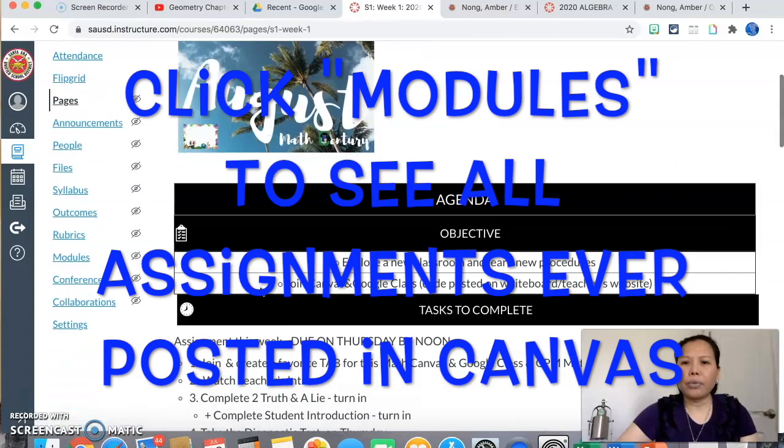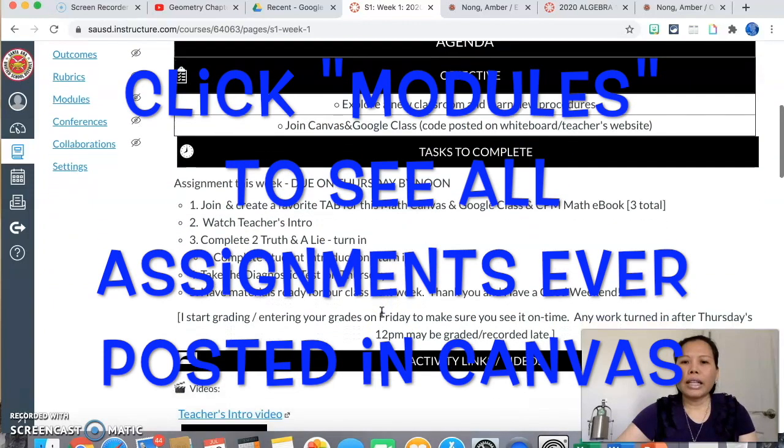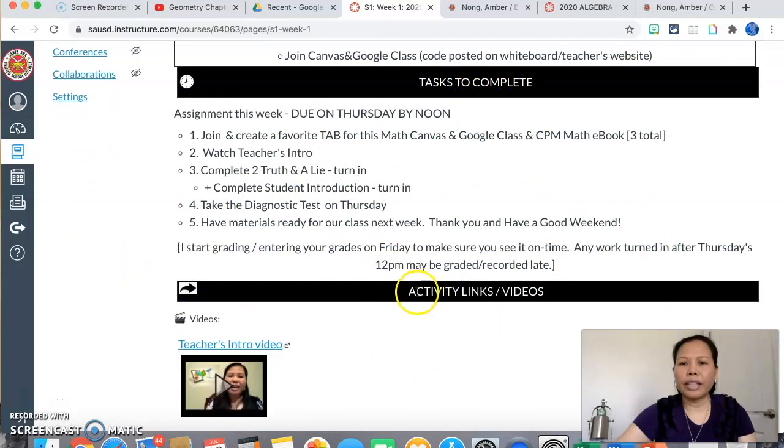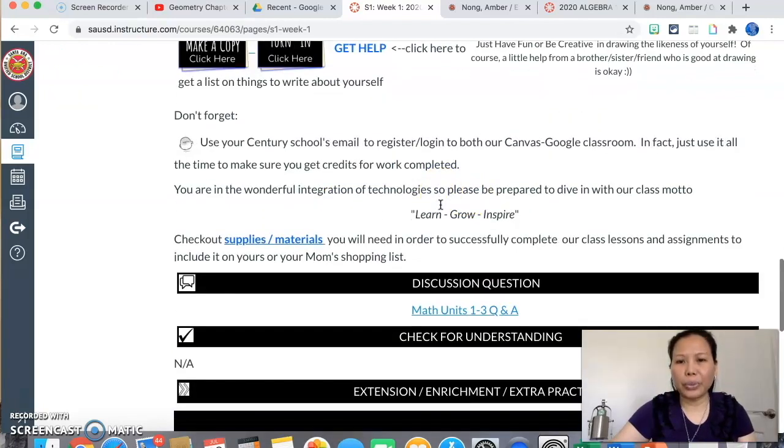to week 1. You will see the agenda, the objective, task to complete for this week. We list it out for you, and then the details in the activity links or videos. You can get credit for your work, so don't forget to use only your school email.